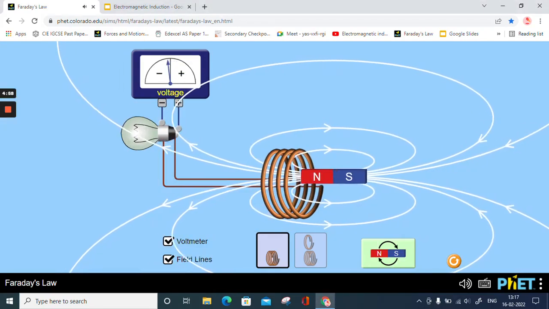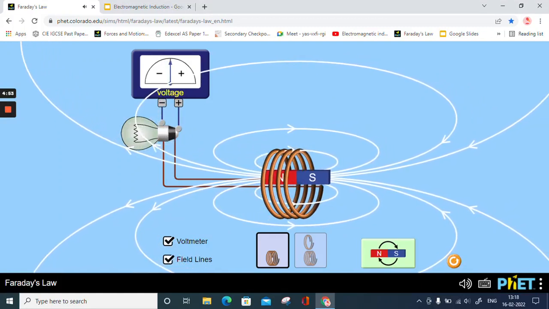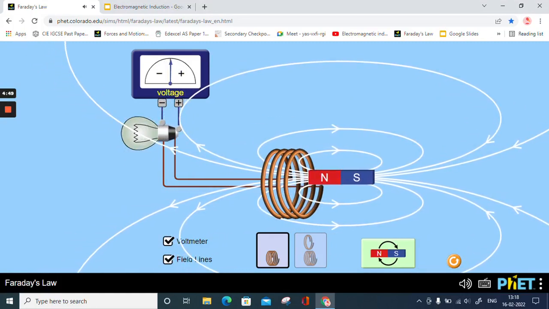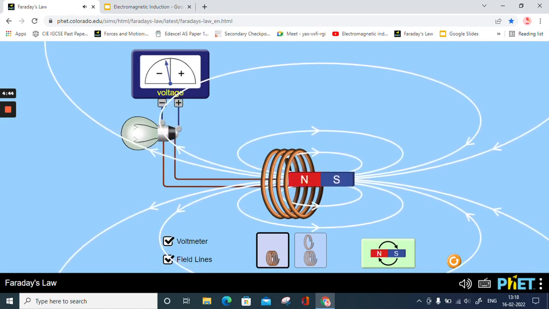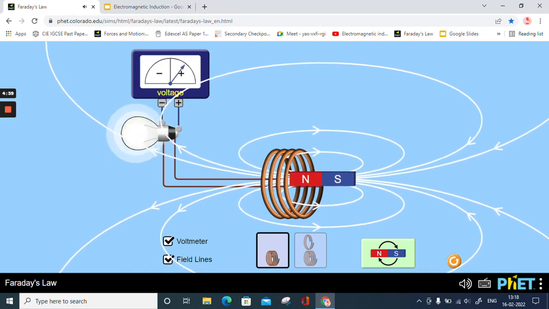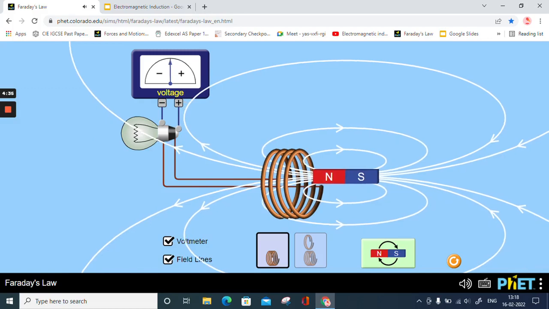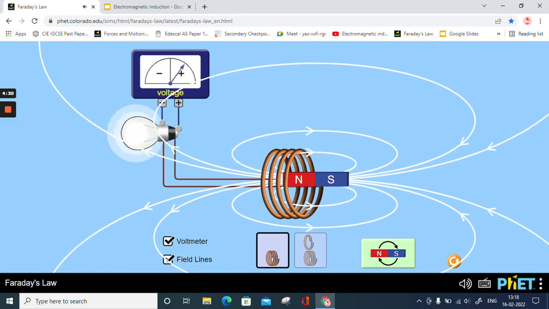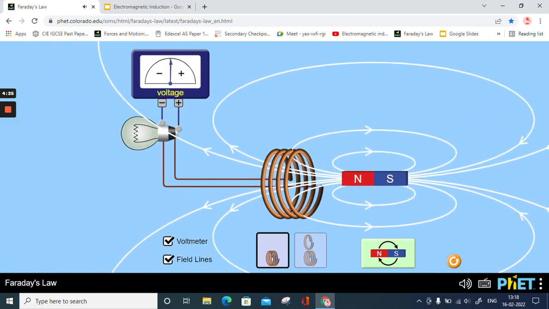So what we are observing over here, that the intensity of the light increases as we go towards the coil, and as the magnet goes away from the coil, the intensity of the light decreases. That means the amount of current produced is more when we go towards the coil, but when the magnet goes away from the coil, the intensity keeps on decreasing. As you can see, the deflection, as the magnet is going towards that side, it's negative deflection. As the magnet is going towards this side, right hand side, it is positive deflection.